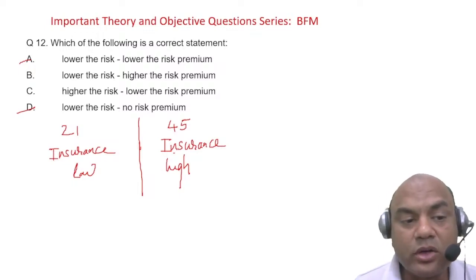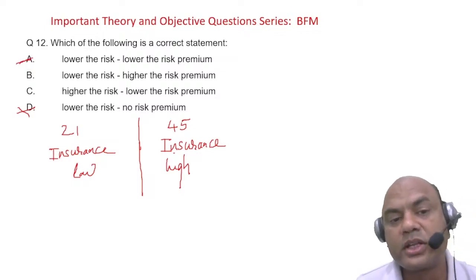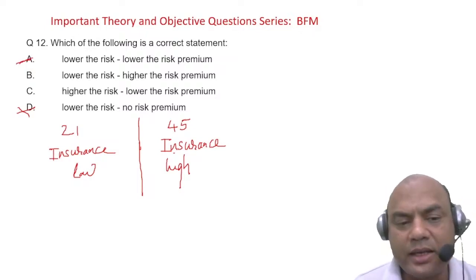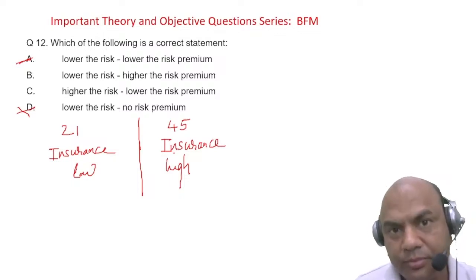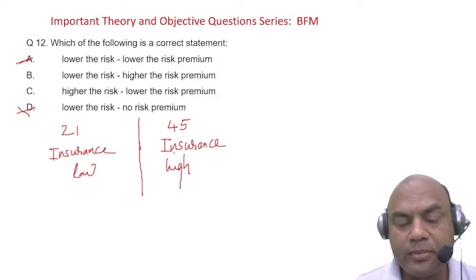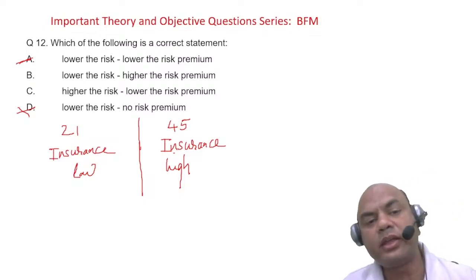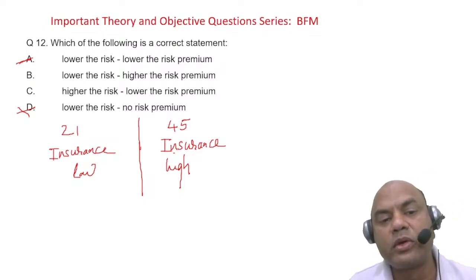So the answer is not no risk premium, it is A, low risk premium. Because if there were no risk premium, then the insurance premium for this person of 21 should be 0. They should give this insurance for free. Isn't it? So that's why it can't be no risk premium, it will be lower risk premium.